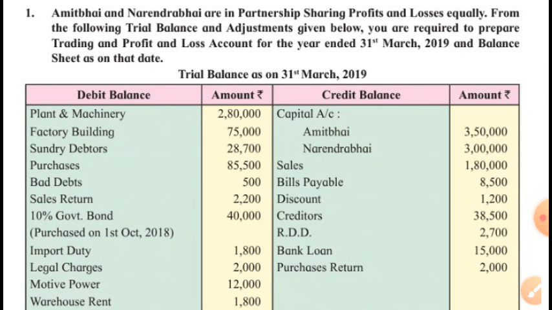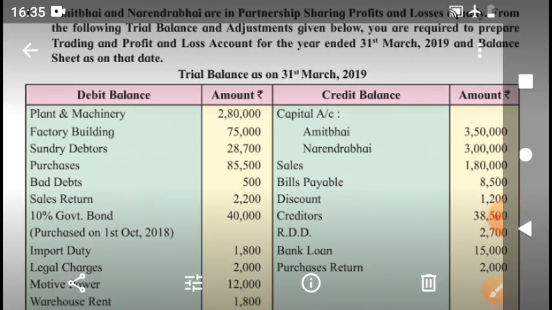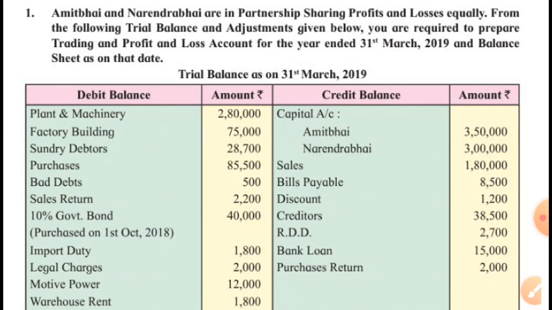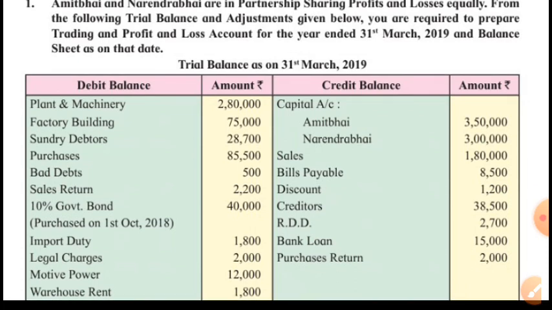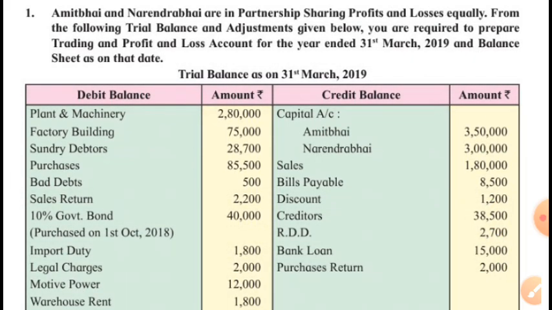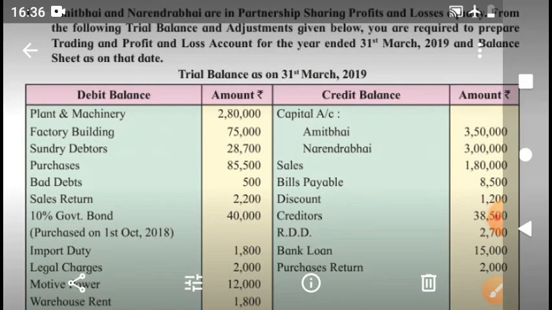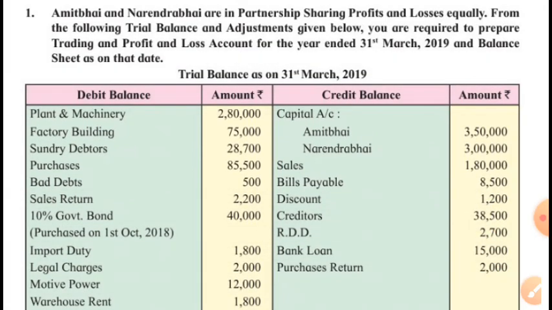Amit Bhai and Narendra Bhai are in partnership, sharing profits and losses equally, 1 is to 1, 50-50 partners they are. From the following trial balance and adjustments, prepare final accounts. Trial balance as on 31st March 2019. Okay, so the year is ending on 31st March 2019. We are concerned with the year 2018-19.